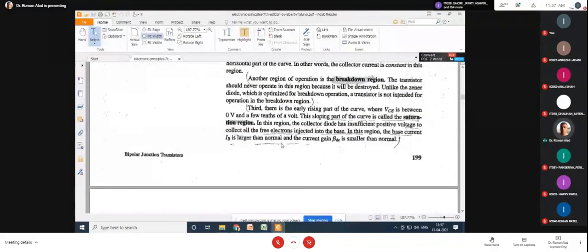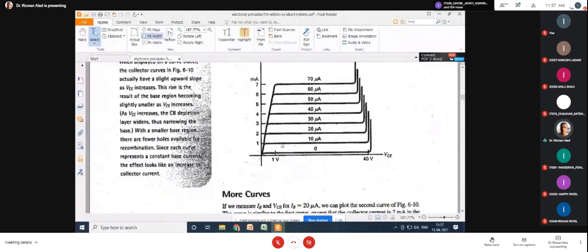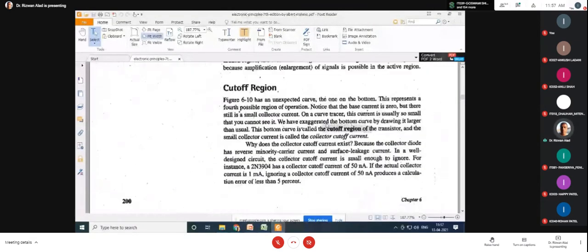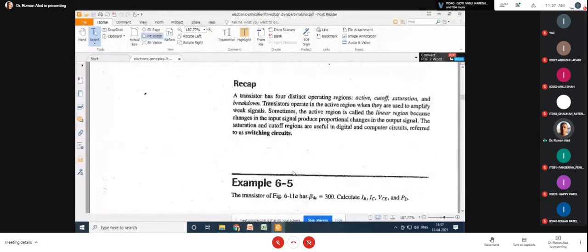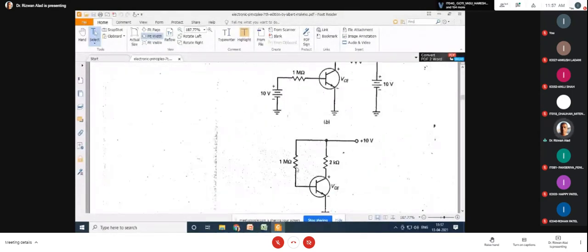Okay, what is the maximum power dissipation? What is the meaning of the operating region? What is the meaning of this curve? Everything we discussed here. All the four decisions we discussed. What is the application here? It is discussed. Okay, it is one numerical example.